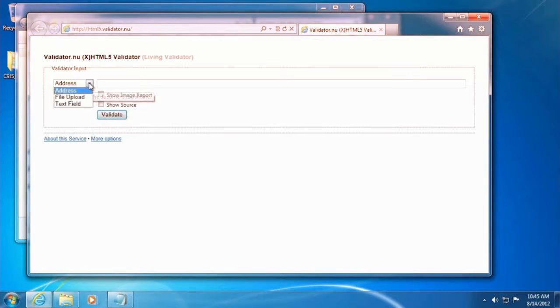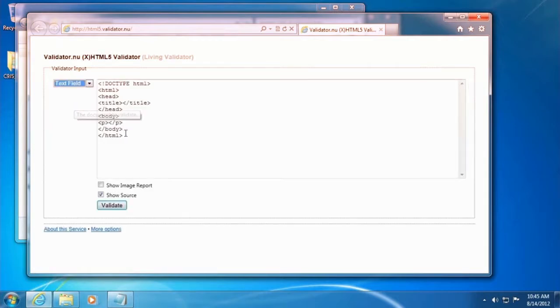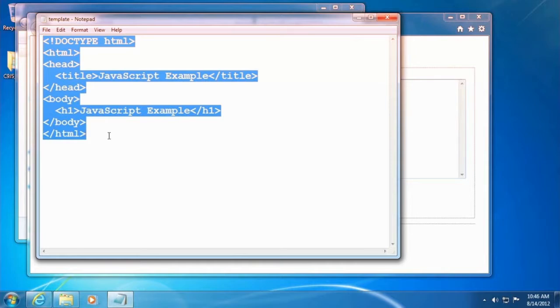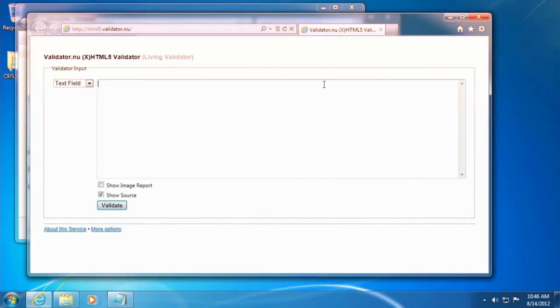In this case, I want to change the validator input to a text field, and I'm going to delete all this boilerplate HTML5. Instead, I'm going to open up my template, and I'm going to hit Control A on my keyboard and Control C to copy onto the clipboard, and then Control V to paste it back into the validator.